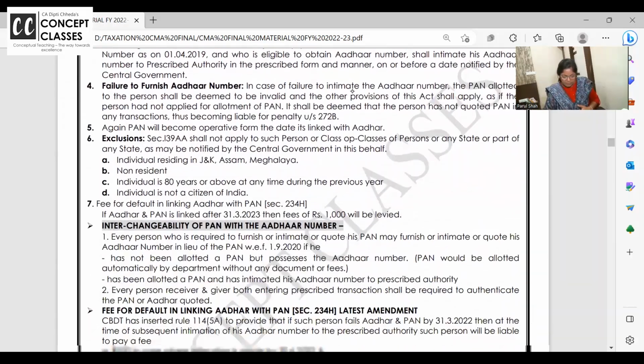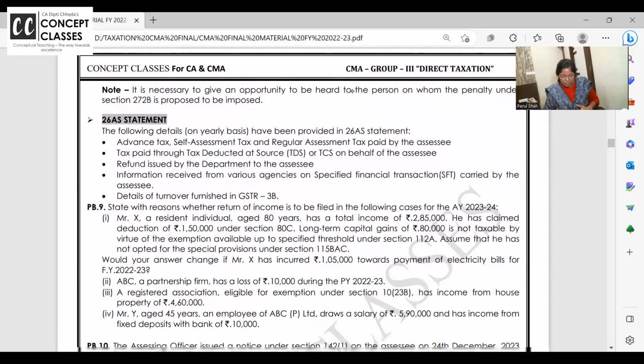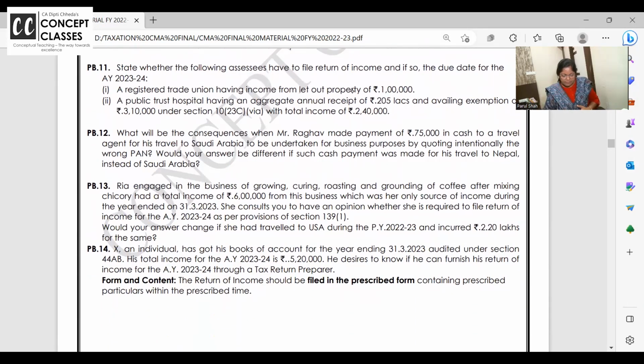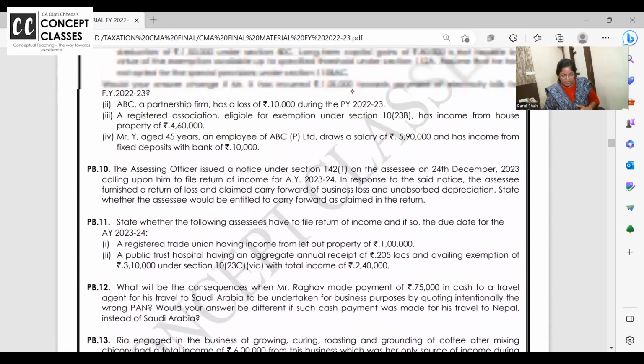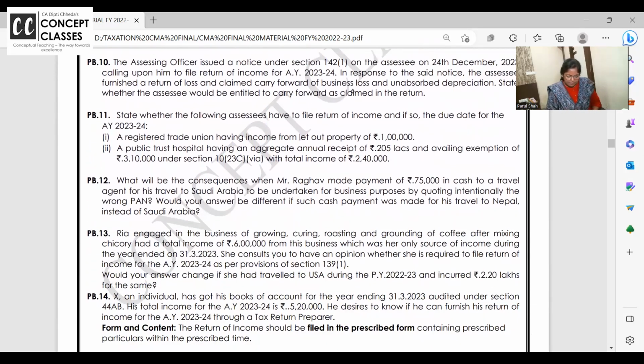Okay. Quoting of PAN and Aadhaar is left, penalty. So I have told you, and 26 and some more questions are also there. I want to discuss all these questions also, but like this, you can do as homework.